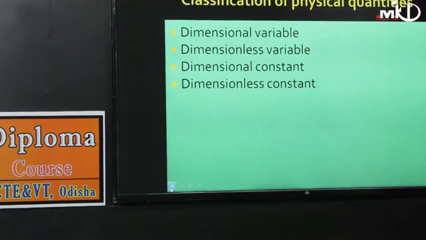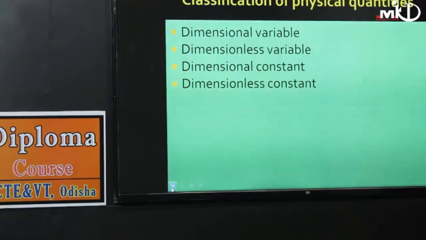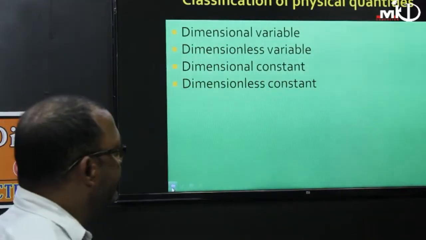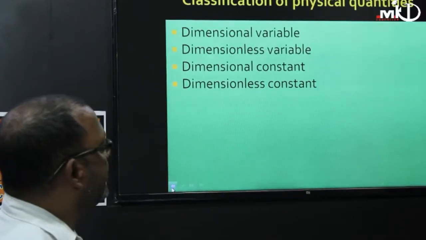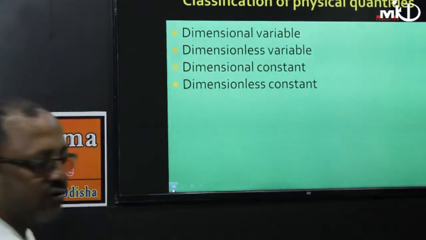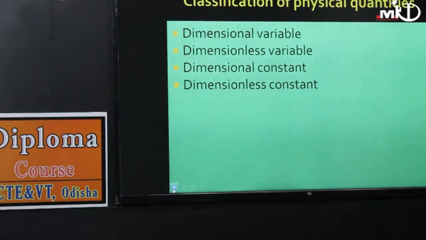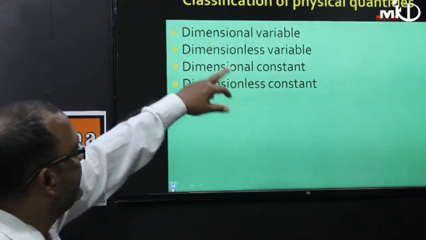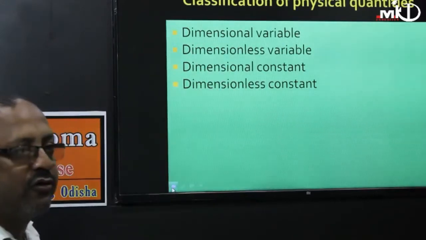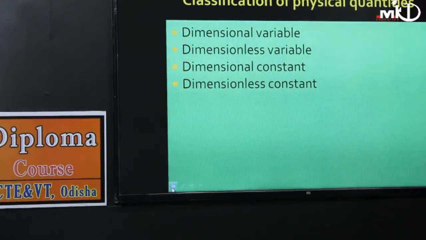So this physical quantity is divided into 4 types: dimensional variables, dimensionless variables, dimensional constants, and dimensionless constants.